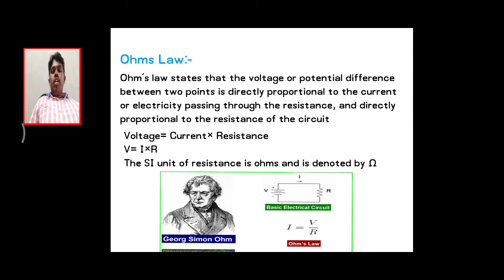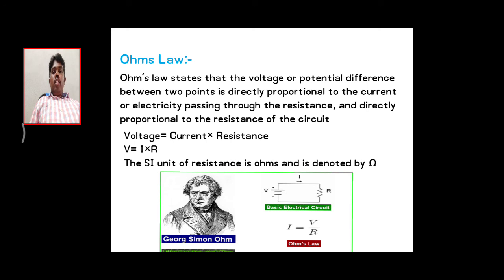Ohm's law states that in a conductor or circuit, the current flowing through the circuit or conductor is directly proportional to the applied voltage at constant temperature. This is called the Ohm's law statement.